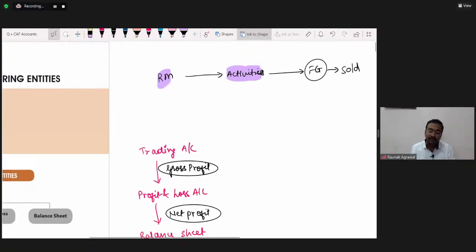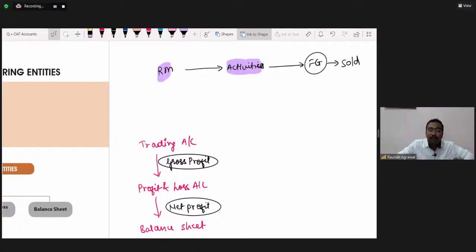Now, in case of a manufacturing entity, we are performing one more activity. We are manufacturing goods. So there is a need to prepare one more account, which would be used to record the expenses relating to manufacturing, and that account is known as the manufacturing account. All the expenses relating to manufacturing would be recorded in this account.